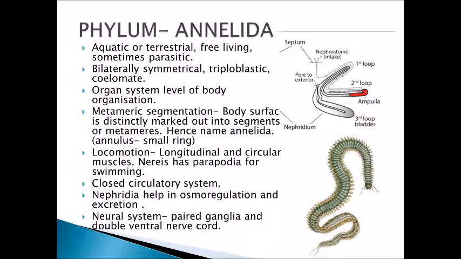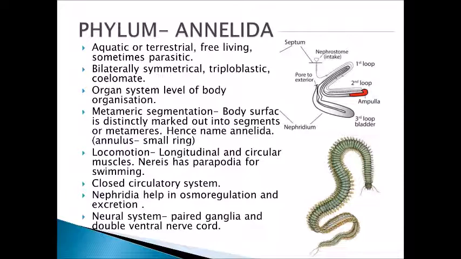This Annelida group shows closed circulatory system. Earlier we have seen two types. Out of that, this is closed circulatory system. That means the blood flows through closed tubes like veins, arteries, etc.